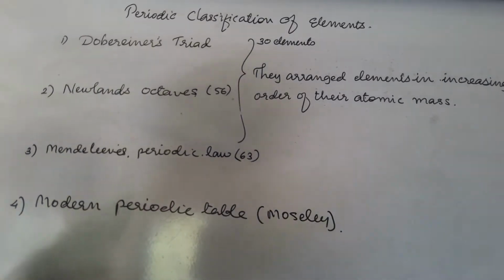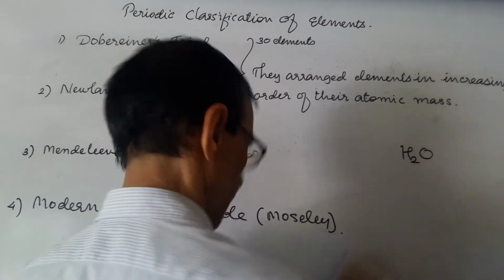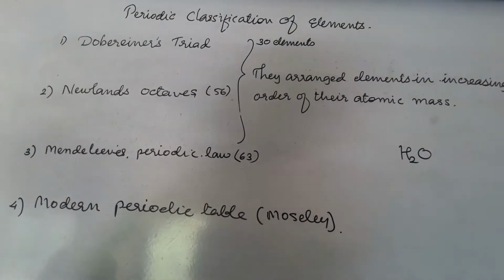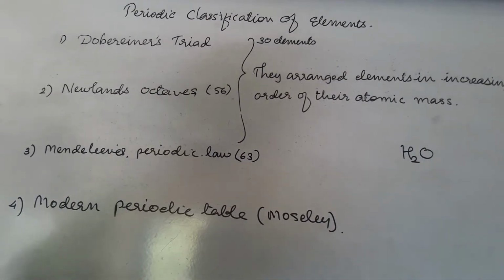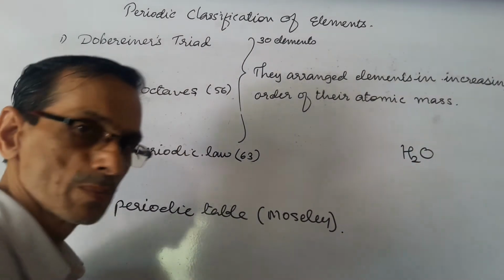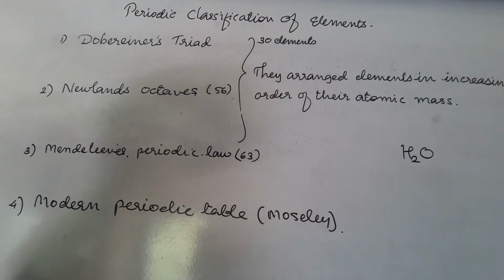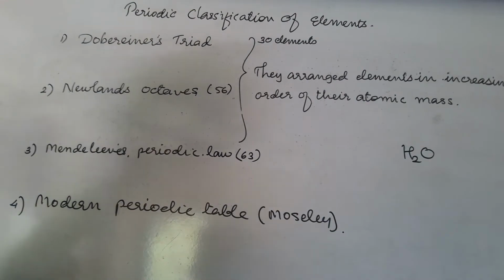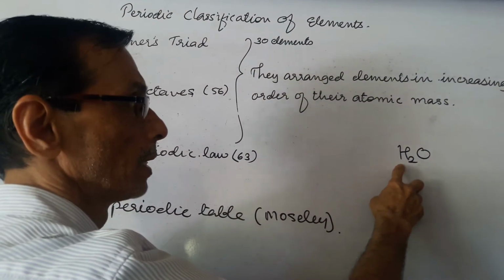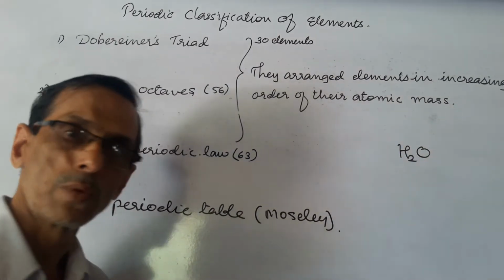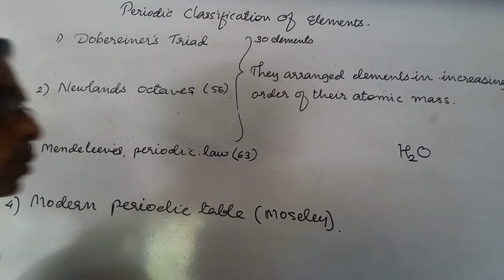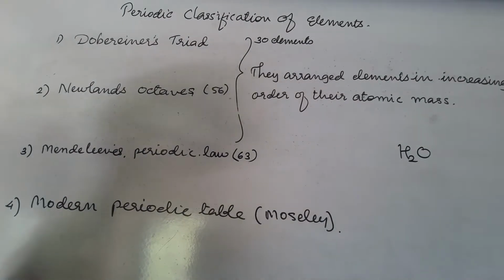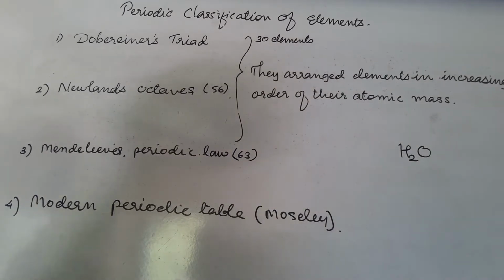Even if we take water, earlier water was thought to be an element, but later on they came to know that water is not an element, but it is made of two elements, hydrogen and oxygen. Can you believe that hydrogen is a gas and oxygen is also a gas? And when both come together, they form water, with exactly opposite properties. Hydrogen is explosive and highly inflammable, whereas oxygen supports burning. And when both come together, they form water, which is neither explosive nor supports combustion. On the contrary, it extinguishes the fire.